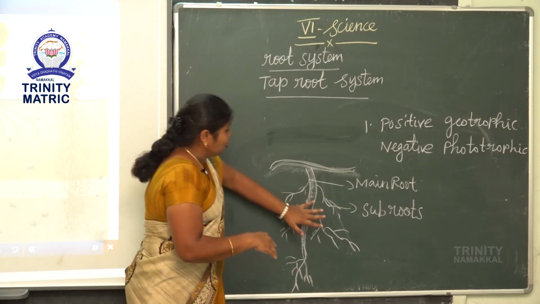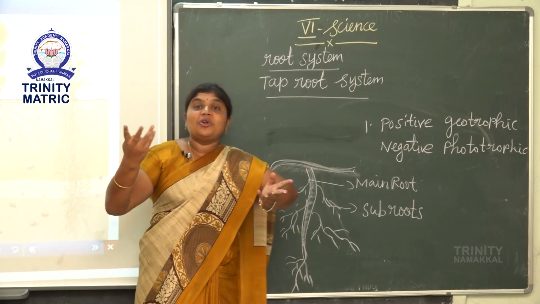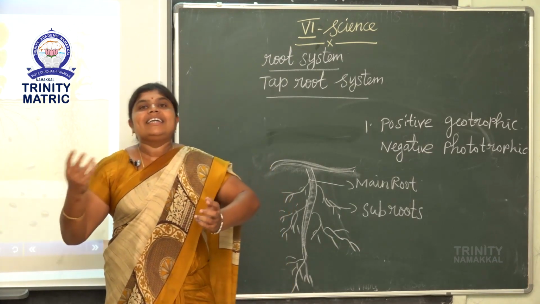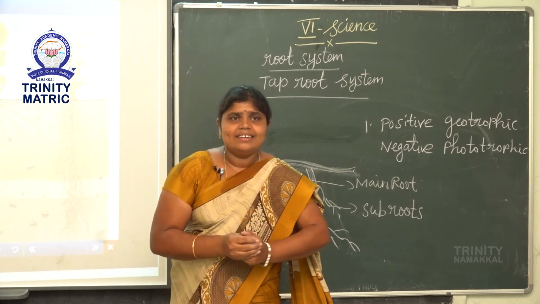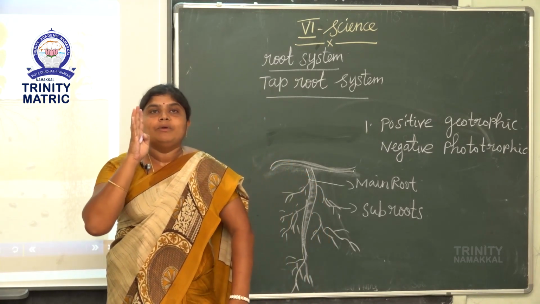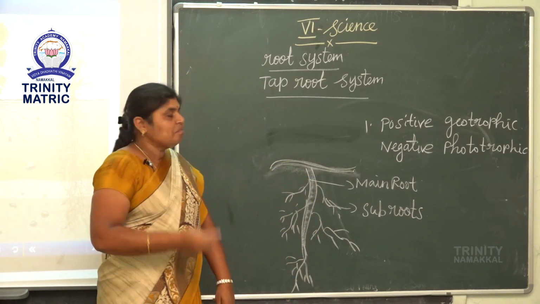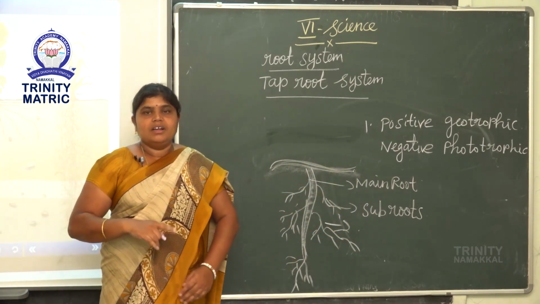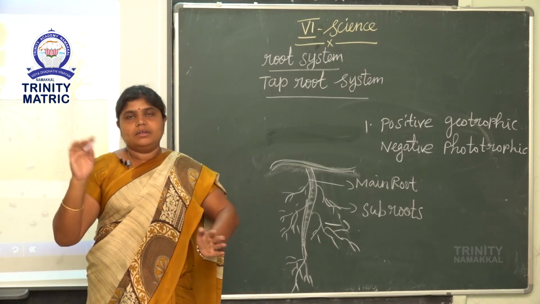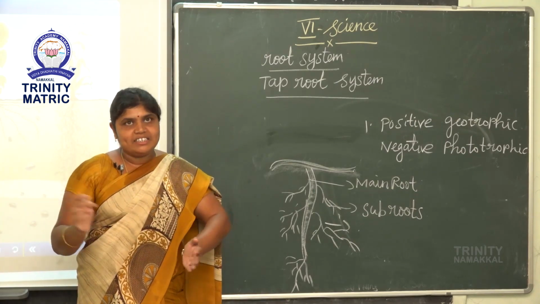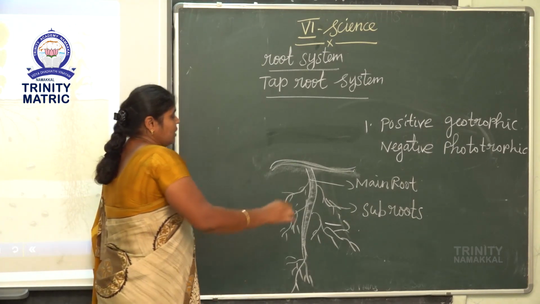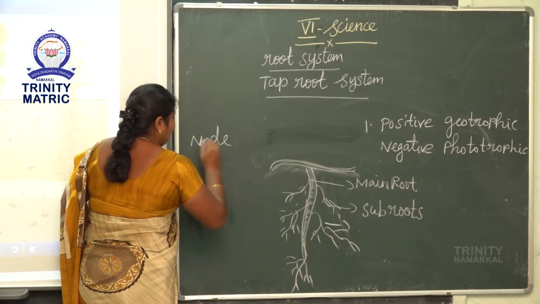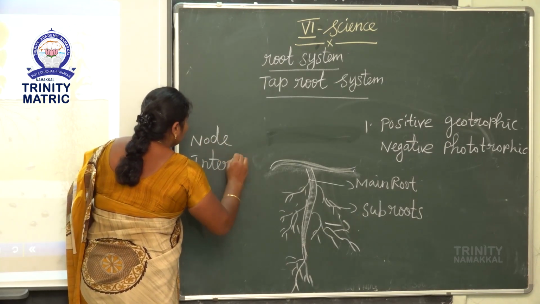And then next, the root has no chlorophyll. What is the meaning of chlorophyll? Chlorophyll is the green color part. Does the root have green color? No. The root is brown in color. So the root cannot produce food. The main function is that the root absorbs water and minerals only. Next, the root has no node and internode.